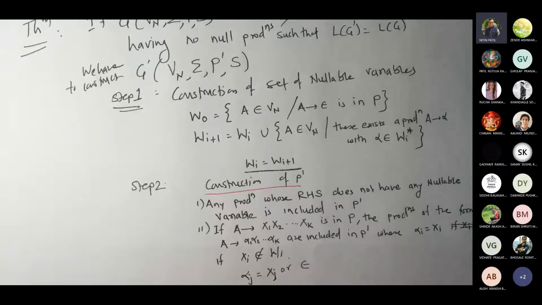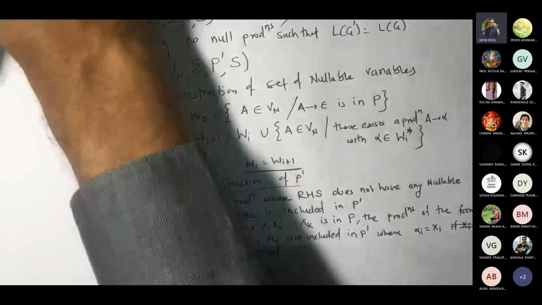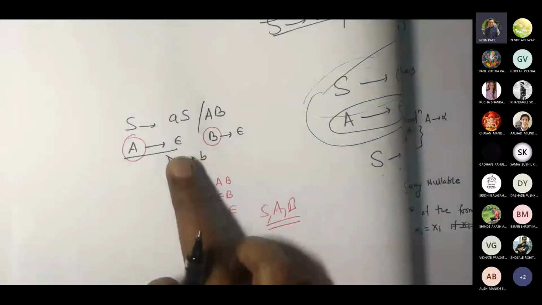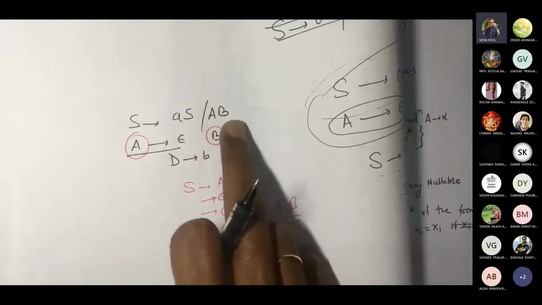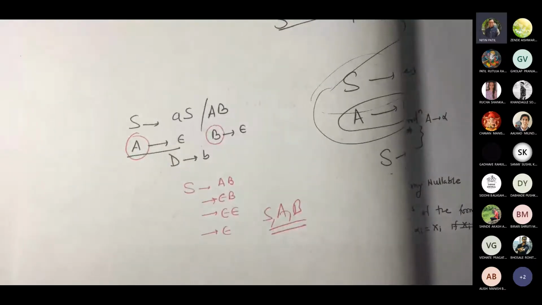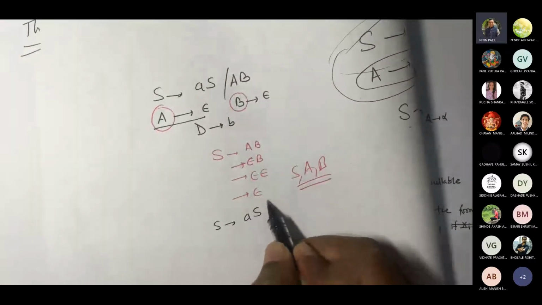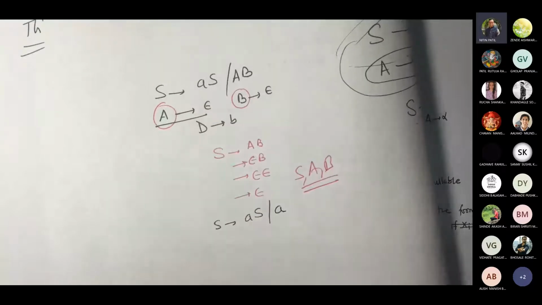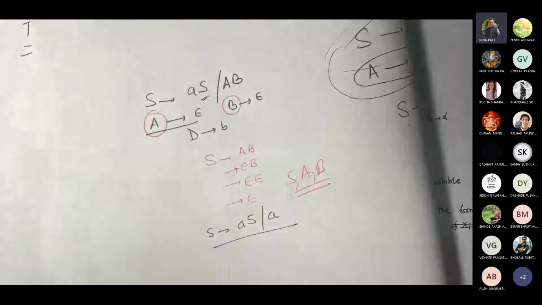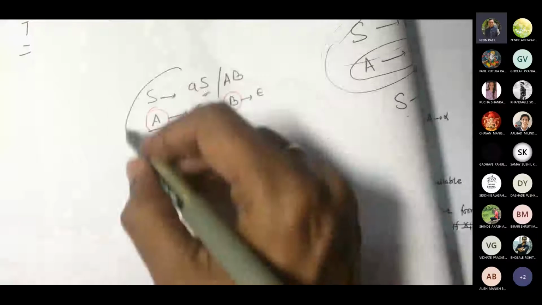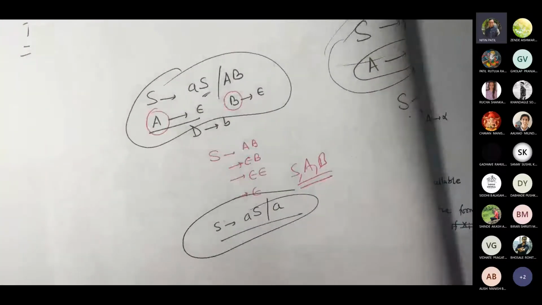This x2 may be producing some production. There is a production for x2, which may again lead to null. So we don't know that. In the example that we saw here, A and B are both nullable. So what would my productions be? S gives AS and S gives A. If I write only this, because S is nullable, if I put S to be epsilon, I will get only A. So instead of this, I can write it like this.